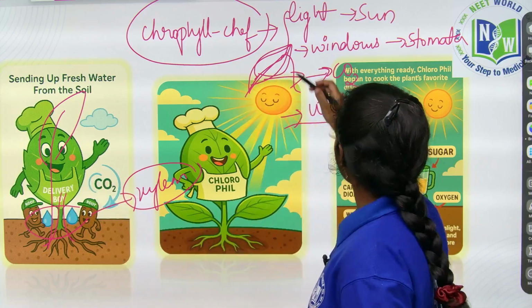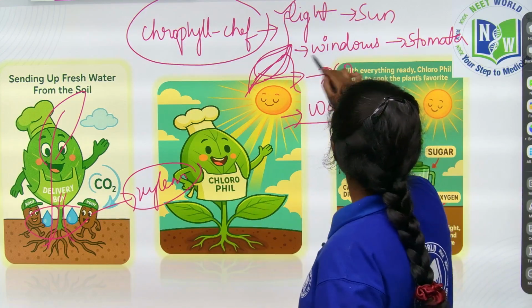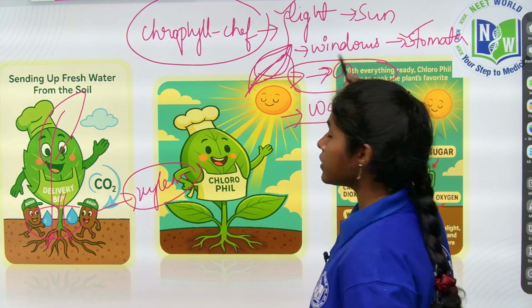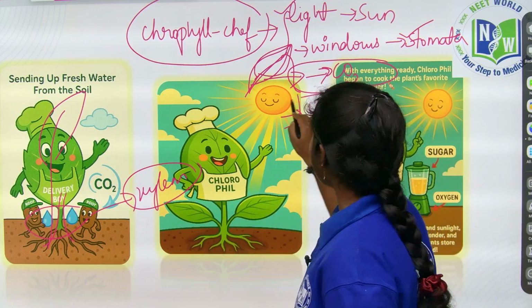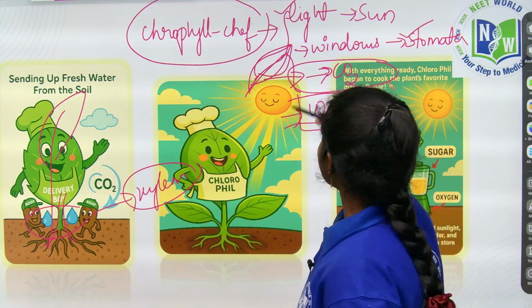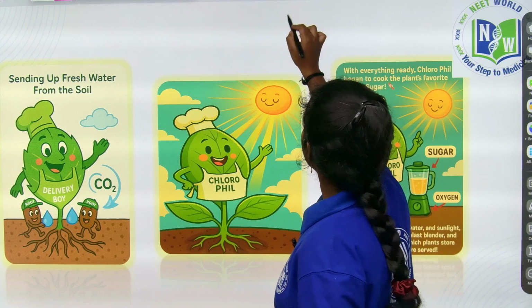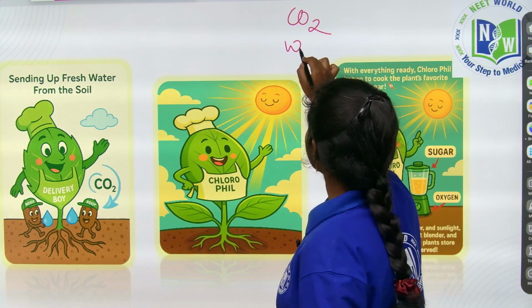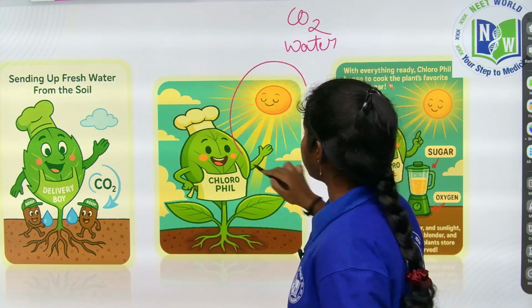Then the light he requires is coming from the sunlight, and he also opened the windows through stomata, welcoming the carbon dioxide. One requirement is done, and for the other requirement, the fresh water is taken from the roots of the soil. Thereby he got the carbon dioxide, water, and the tool called light, right? It is coming from the sun.